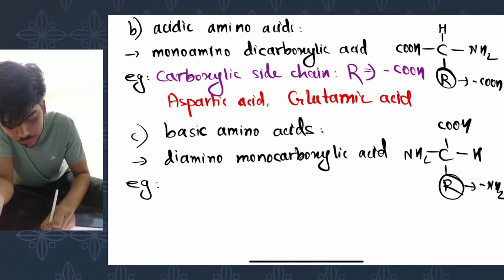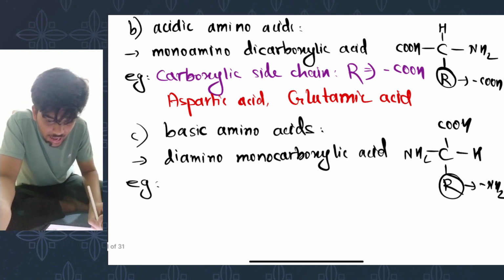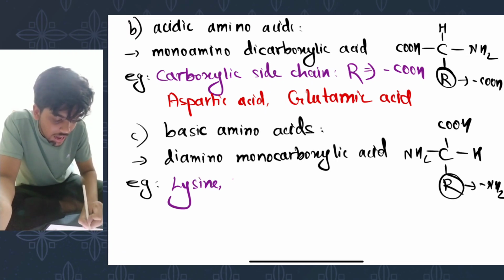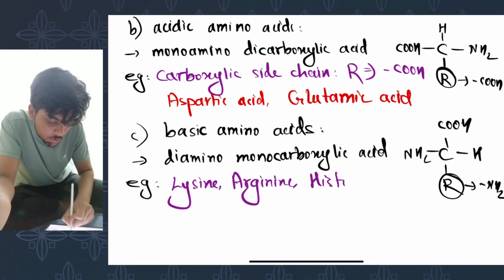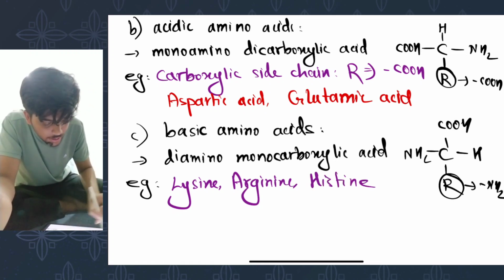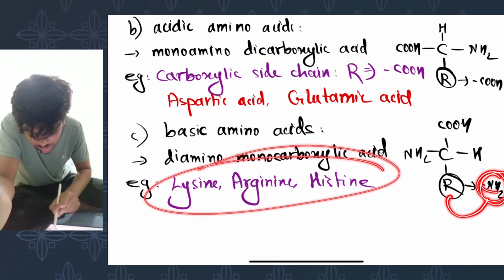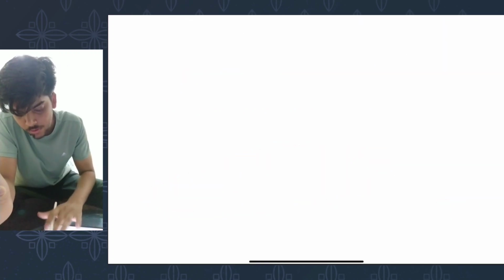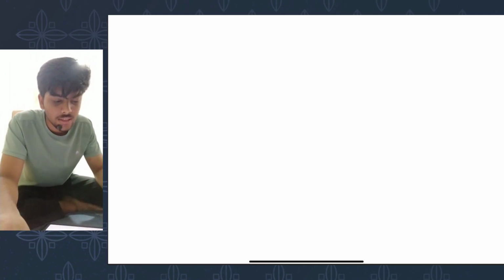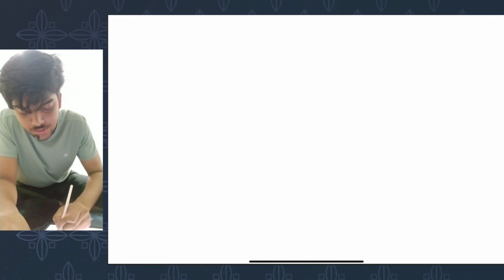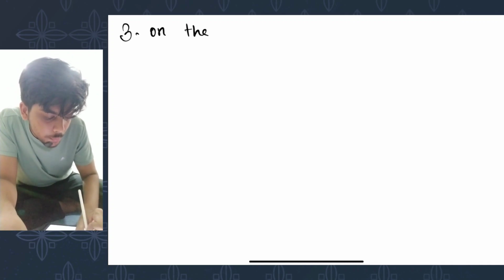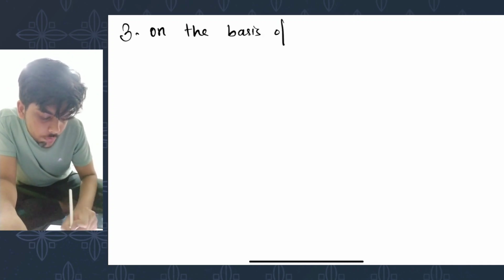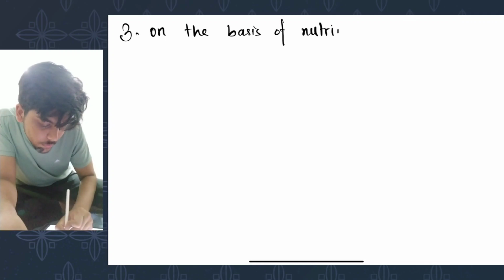For example, you have lysine, arginine, histidine. All these amino acids contain an amino group attached to their side chain. So that was the classification of amino acids on the basis of the chemical nature of the amino acid. Let's look at the third classification of amino acids, that is on the basis of nutritional importance.